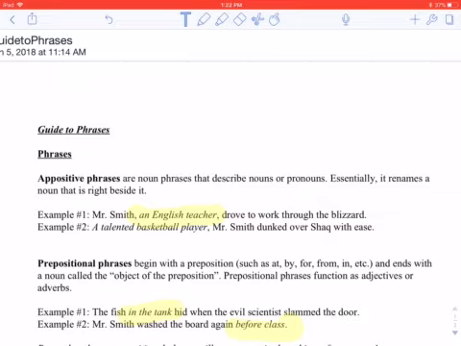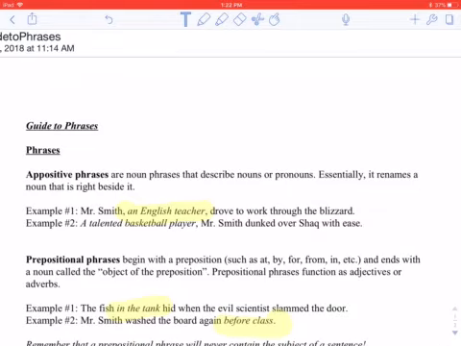First up, we have the appositive phrases, and honestly, appositive phrases are probably the easiest out of the four for you to identify. Any assessment we do is just going to ask you to say, what type of phrase is this? And the appositive ones are pretty simple because you're always just looking for a noun phrase that is right next to the noun that it is describing or renaming. So let's look at our first example here.